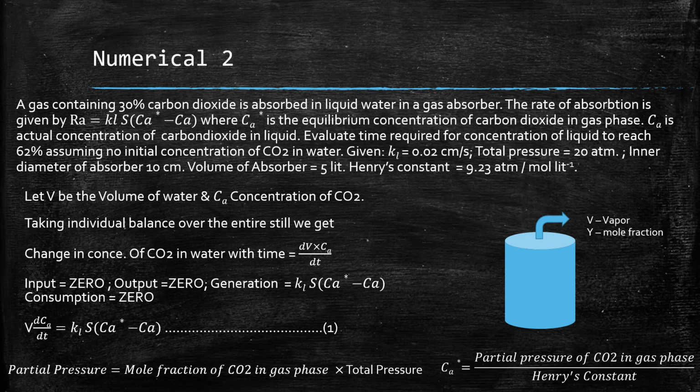So CO2 gets transferred from a high concentration phase to a low concentration phase, that is in liquid. Correct? So you should be able to solve these numericals and send it to me.